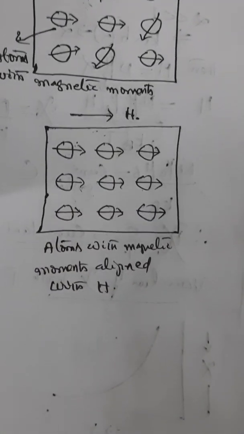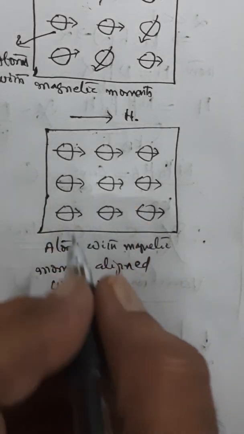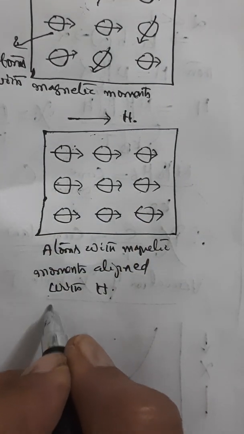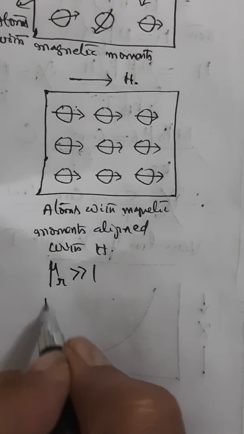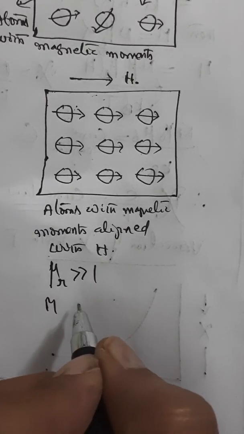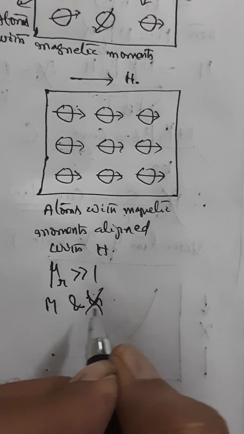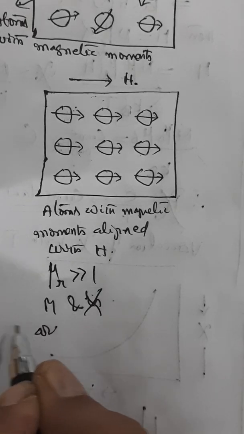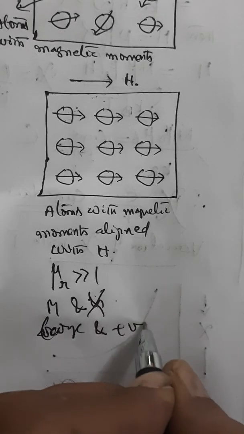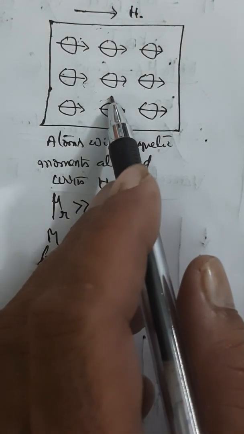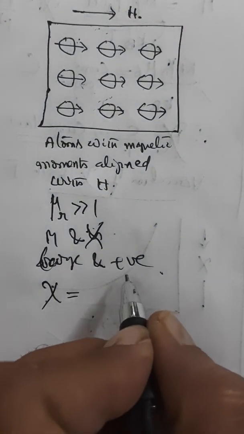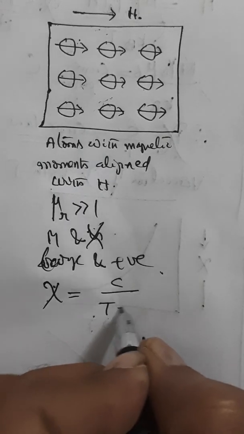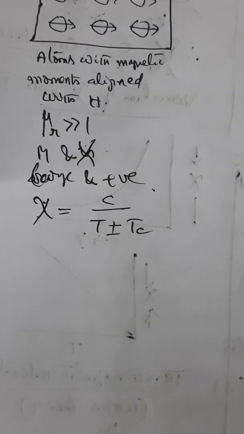Because a large number of magnetic lines are passing through it, naturally its relative permeability is much greater than 1. So the intensity of magnetization, M, and susceptibility, both are very large and positive. The magnetic susceptibility varies with temperature as per the Curie-Weiss law. What is that law? Psi is equal to C by (T plus or minus Tc), where Tc is the Curie temperature.